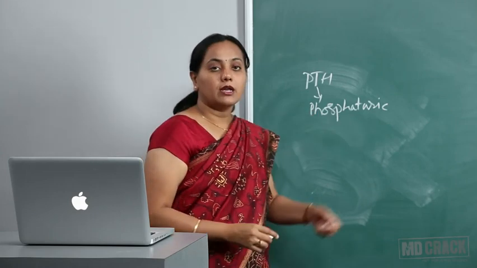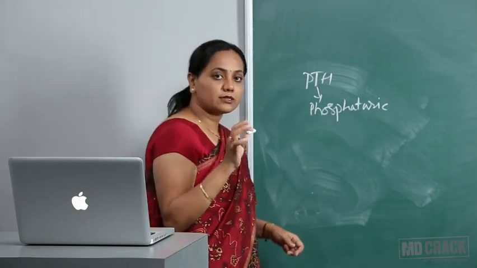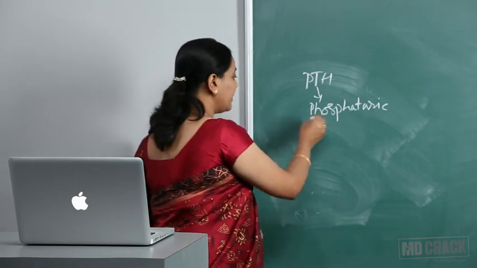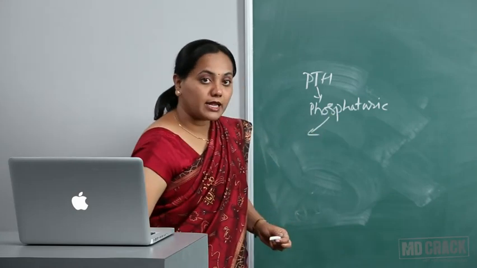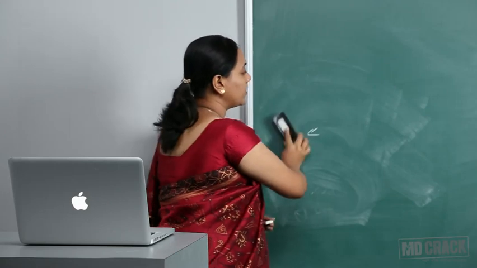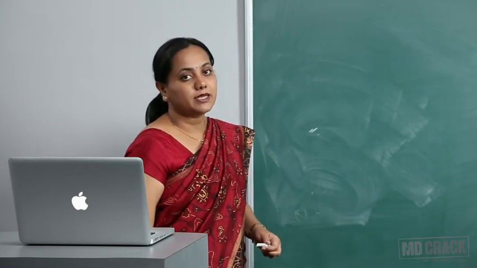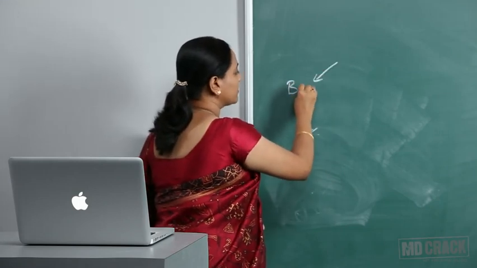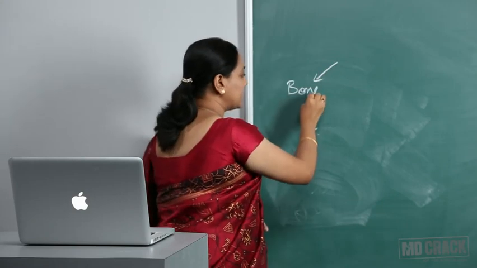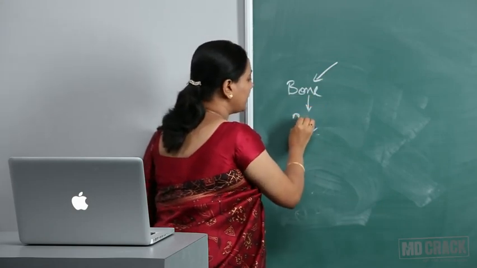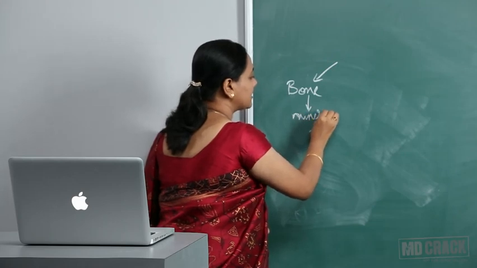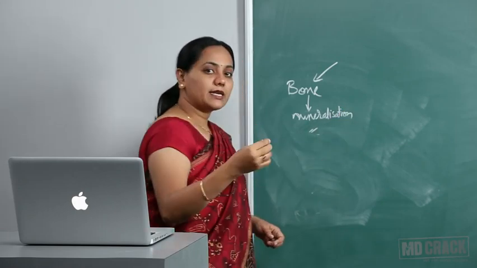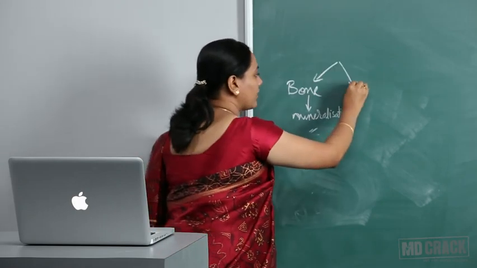So it is phosphaturic. Now if you look at calcitriol, it has got actions on three organs, that is bone, intestine and kidney. In the bone, depending upon the serum calcium level, calcitriol causes either mineralization or demineralization. If the calcium levels are adequate, it causes bone mineralization. If the calcium levels are inadequate, only then it will cause bone demineralization, and that time it is acting via PTH.